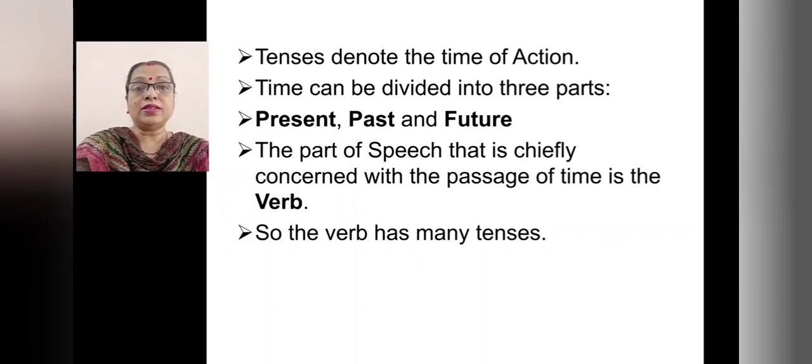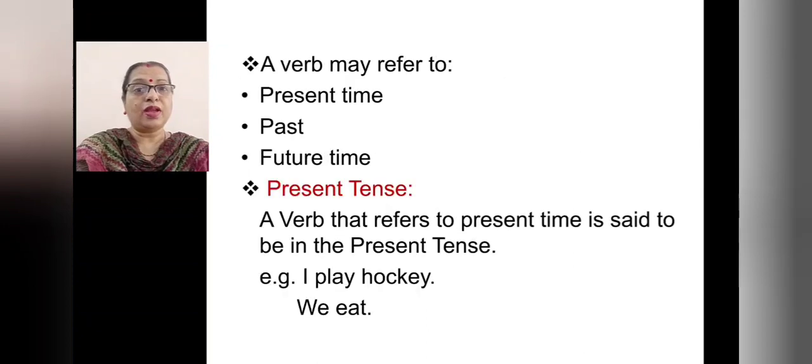What do you mean by tenses? Tenses denote the time of action. Time can be divided into three parts: present, past, and future. The part of speech that is chiefly concerned with the passage of time is the verb. So, the verb has many tenses. A verb may refer to present time, past, and future time.